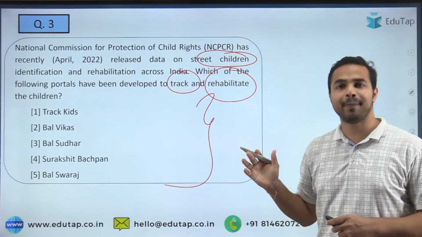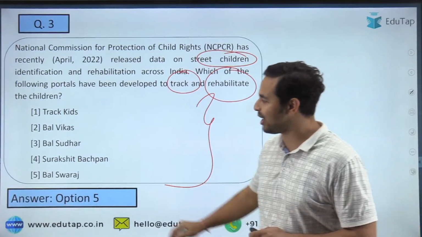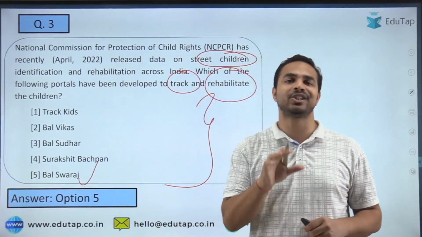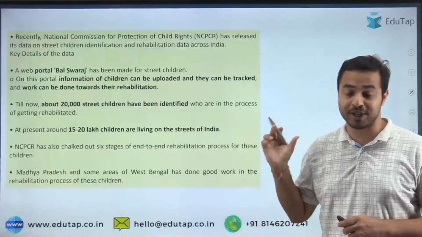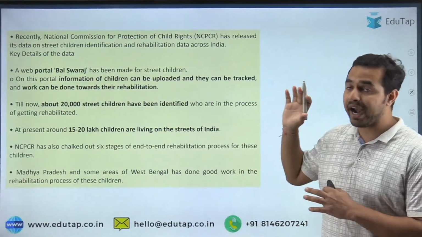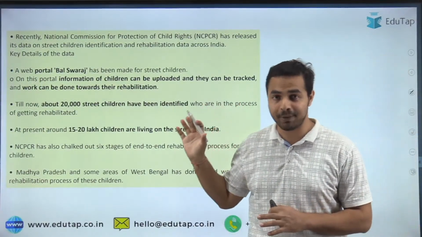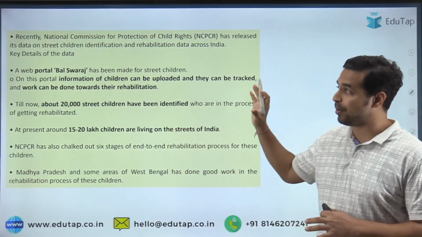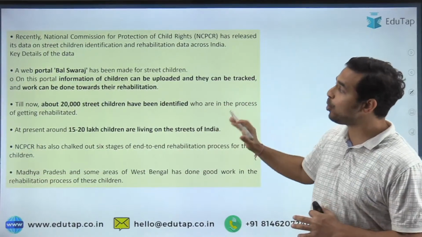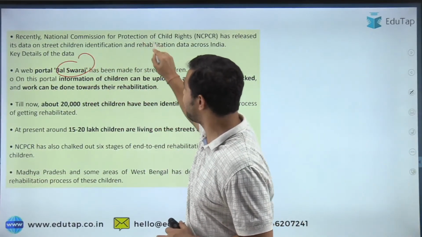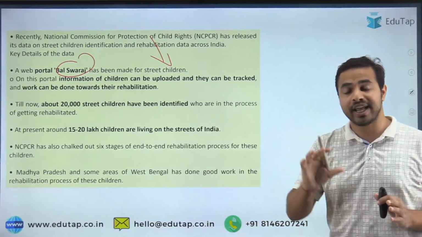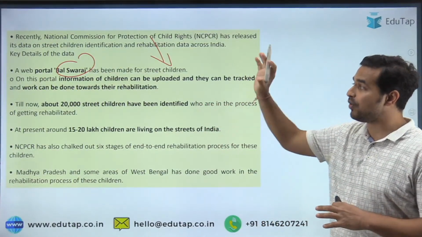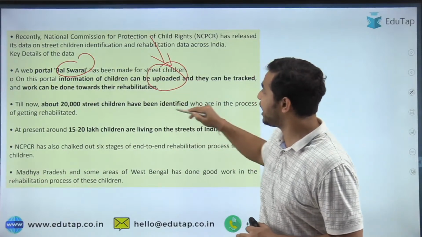Question number 3, absolutely right. The right answer is Bal Swaraj portal, that is the option number 5. तो बाल स्वराज portal के ऊपर हम already बहुत कुछ पढ़ चुके हैं अपने previous sessions के अंदर, and still if you don't remember that particular part, यहां पर कुछ extra information provide की गई है कि जो web portal है बाल स्वराज, it has been made for the street children. अब इसमें क्या होगा guys, जो भी children है जो street पर रहते हैं तो उनकी जो भी information होगी वो यहाँ पर upload की जाएगी